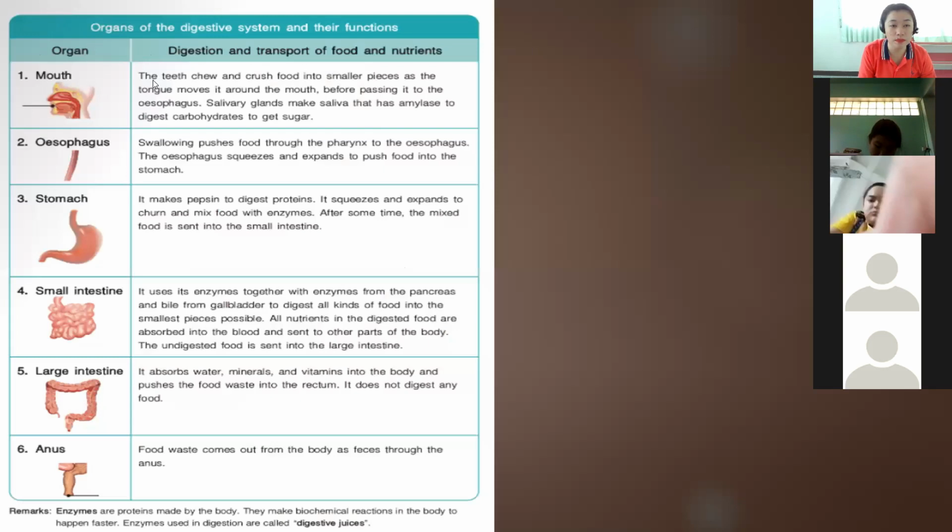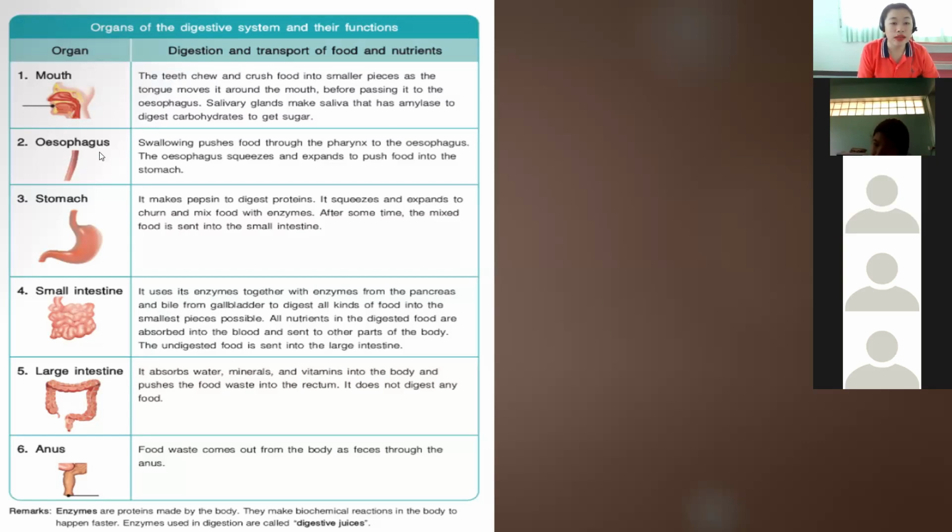The teeth chew and crush food into smaller pieces as the tongue moves around the mouth before passing it to the esophagus. Salivary glands make saliva that has amylase to digest carbohydrates to get sugar. So this is the function of our mouth. The mouth is the organ that crushes the food into smaller pieces before it moves on to our esophagus.